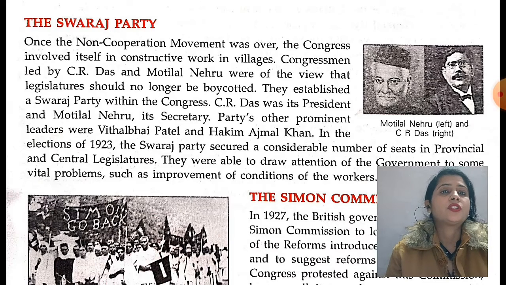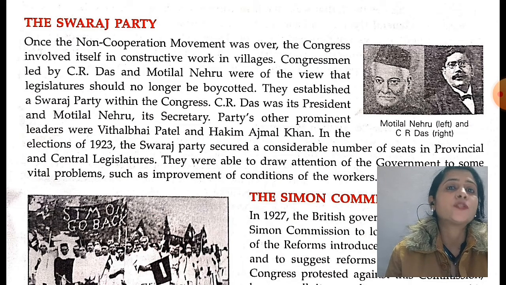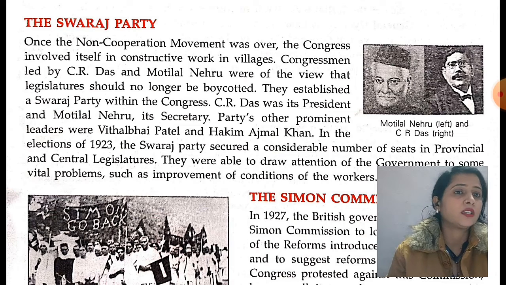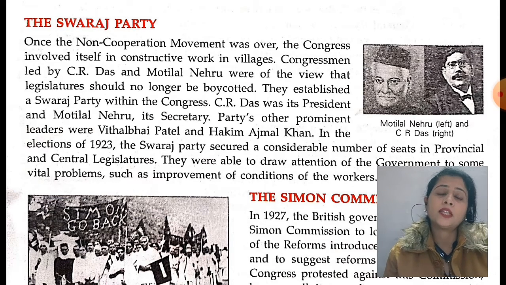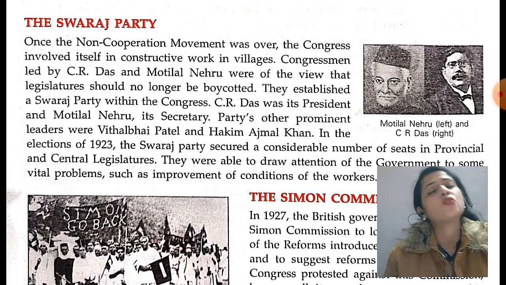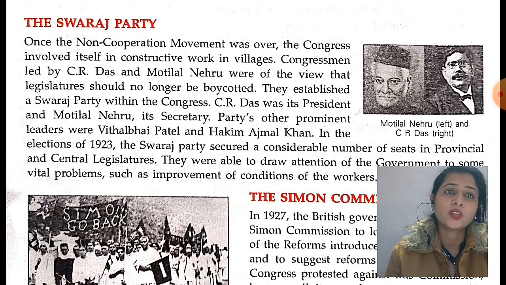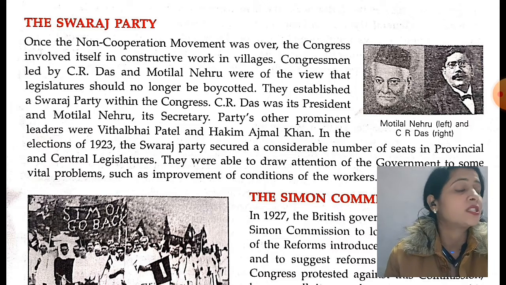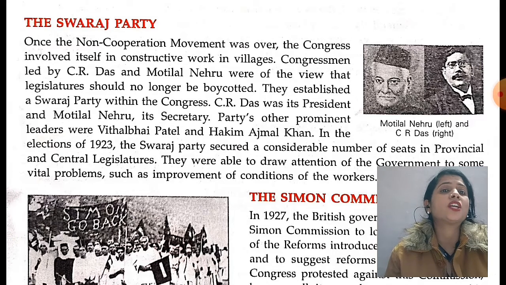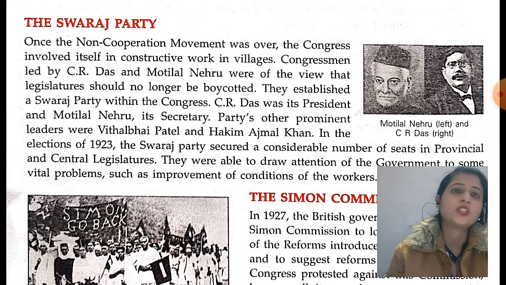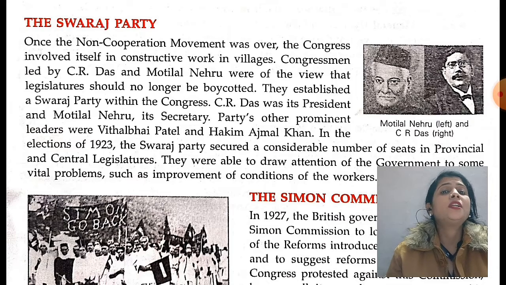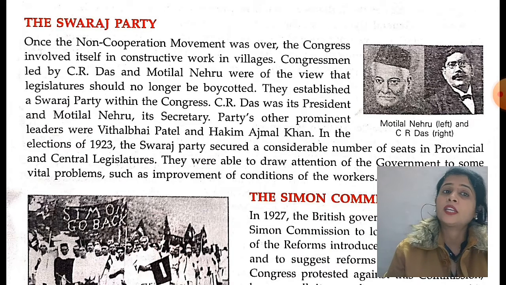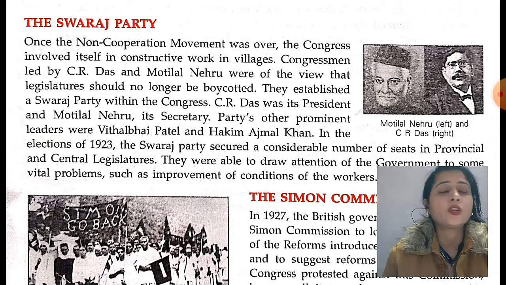So they established a Swaraj Party within the Congress. C.R. Das was its president and Motilal Nehru its secretary. The president of the Swaraj Party was C.R. Das, and Motilal Nehru was the secretary. Other prominent leaders of the Swaraj Party were Vithalbhai Patel and Hakim Ajmal Khan.